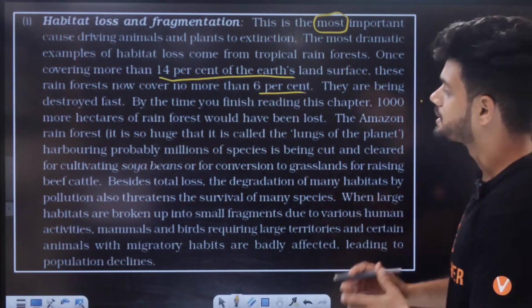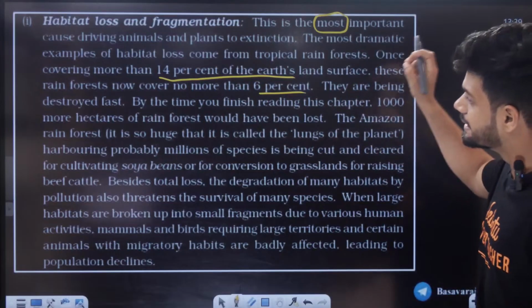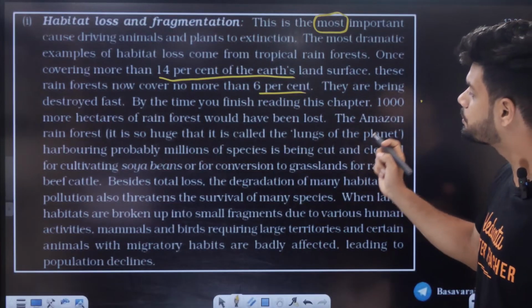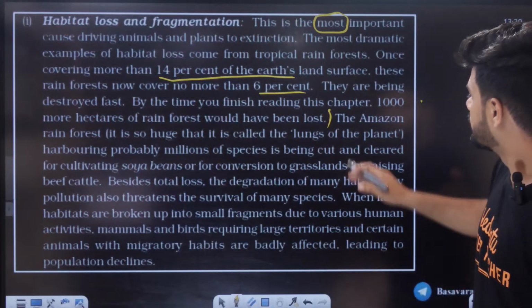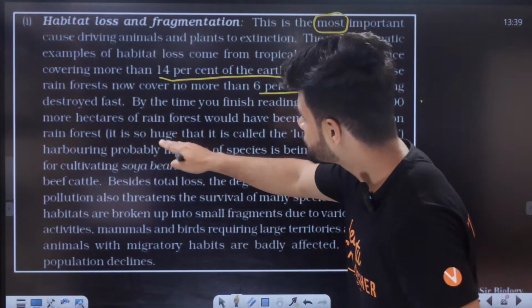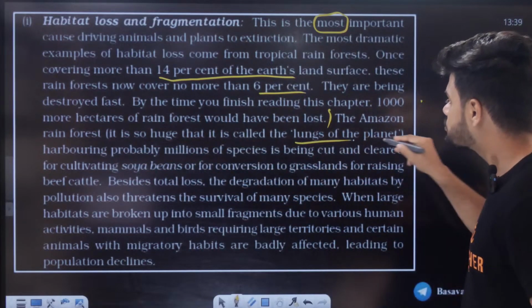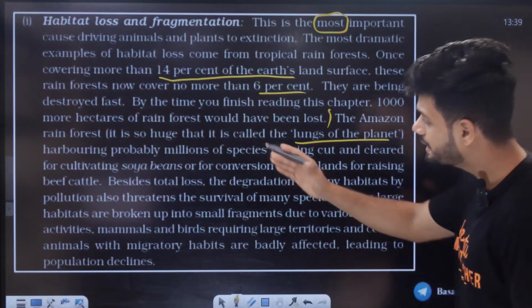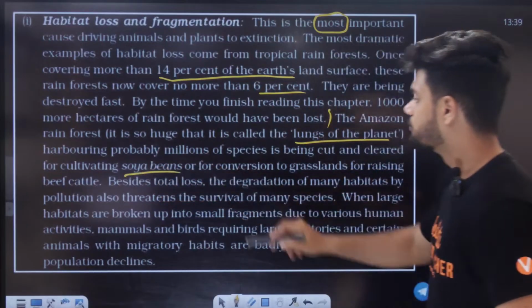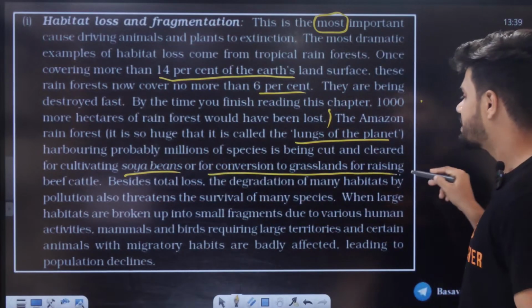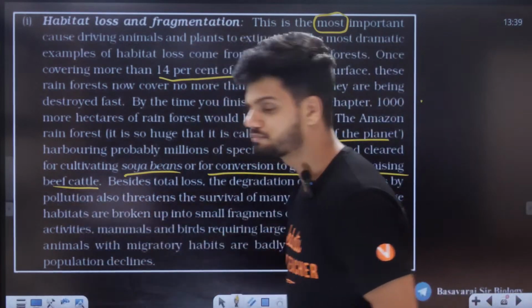They are being destroyed fast. By the time you finish reading this chapter, 1,000 more hectares of rainforest would be lost right now. The Amazon rainforest is so huge that it used to be called the lungs of the planet. Harboring millions of species, it is being cut and cleared for cultivation of soybean or for conversion of grasslands for raising beef cattle.